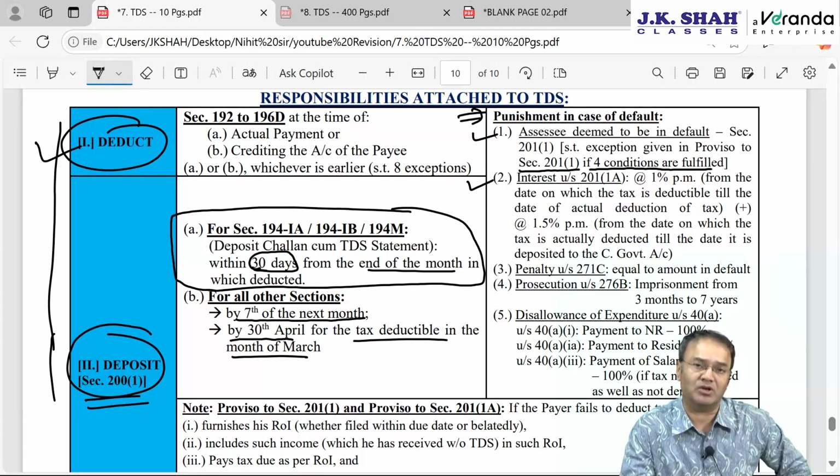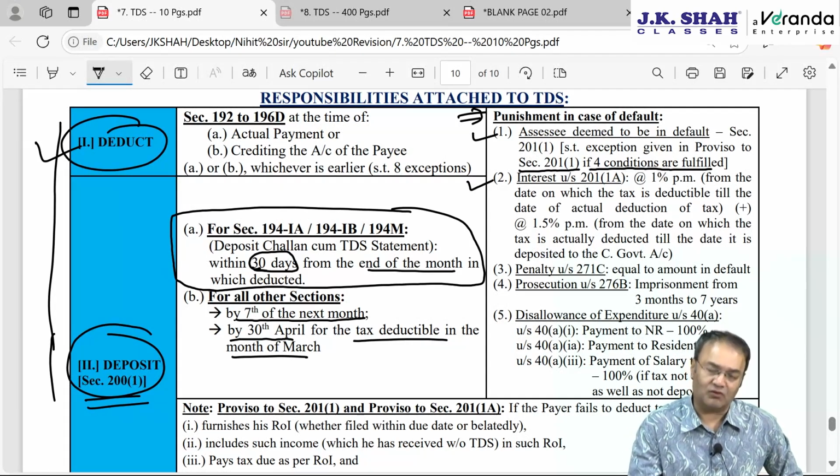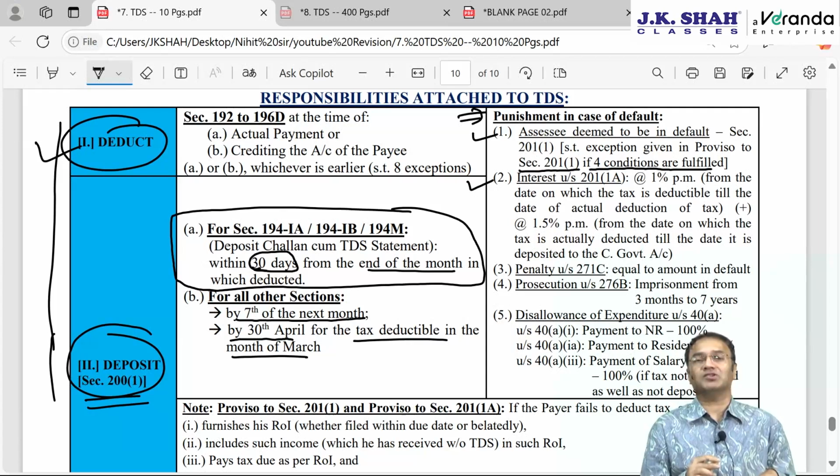Secondly, whether 1% or 1.5%, interest will be simple interest. No compounding effect, meaning no cumulative interest. However, interest will stop after a particular date if some conditions are satisfied, which we will discuss. From what date to what date will interest be 1% per month?